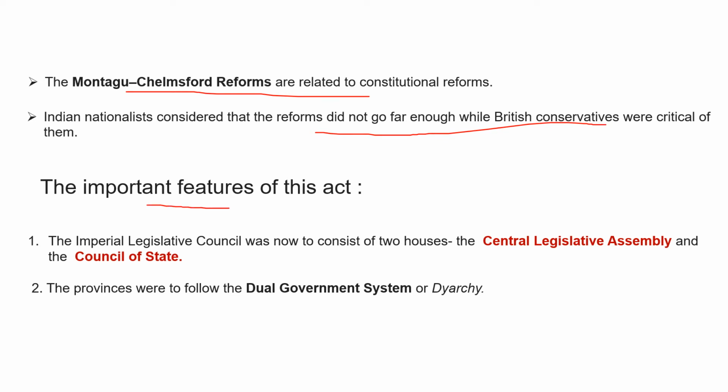The important features of this Act: the Imperial Legislative Council was now to consist of two houses, the Central Legislative Assembly and the Council of State. The provinces were to have the dual government system, or diarchy.